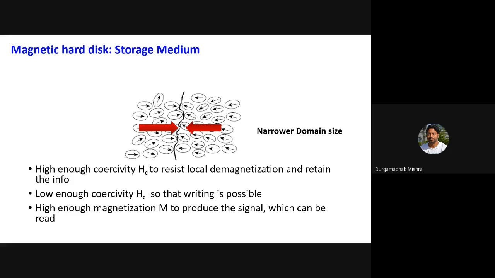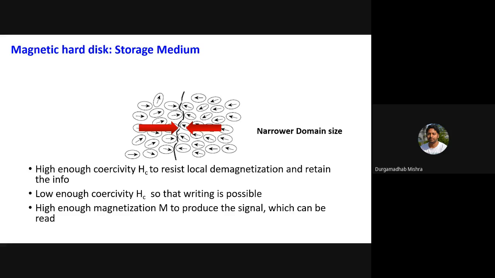And what else can happen? When you reduce the domain size and use one single domain for one bit, the magnetization from each domain is so small compared to, let's say, if I take 10. This is about the magnetic volume that is being used to store a bit of information.